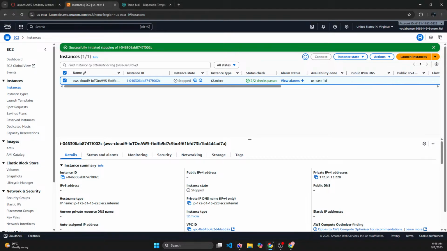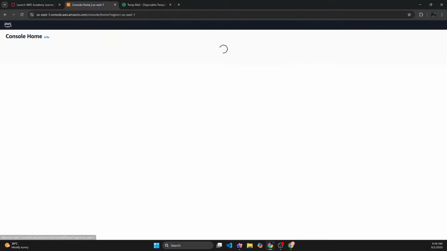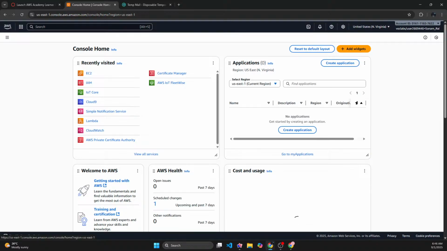Okay, so AWS shadow, how does it work? AWS shadow is like, let's say, a database where it stores your IoT application state. It has basically two states: one is desired and one is the current state. The desired state is the state that it wants to be, and the current state is the state that it is at right now.